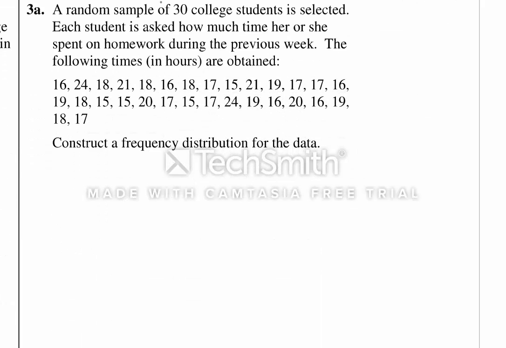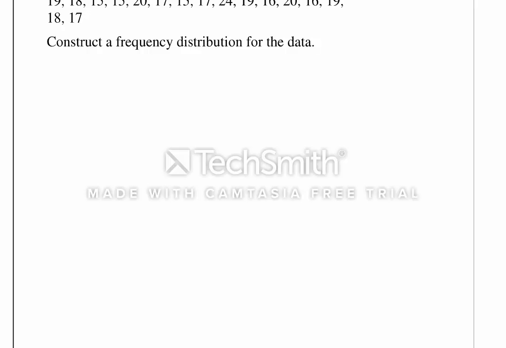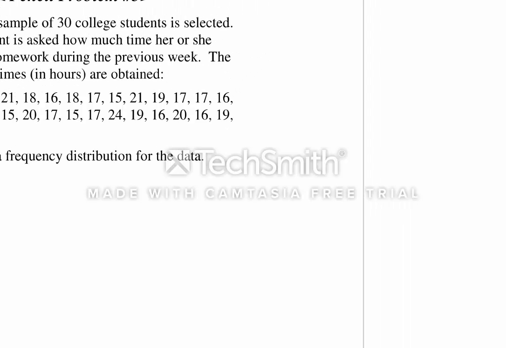3A, a random sample of 30 college students is selected. Each student is asked how much time he or she spent on homework during the previous week. The following times in hours are obtained. We want to construct a frequency distribution. Now you would see in your textbook to do that, the frequency distribution, you can have classes here or you can have just the individual hours.